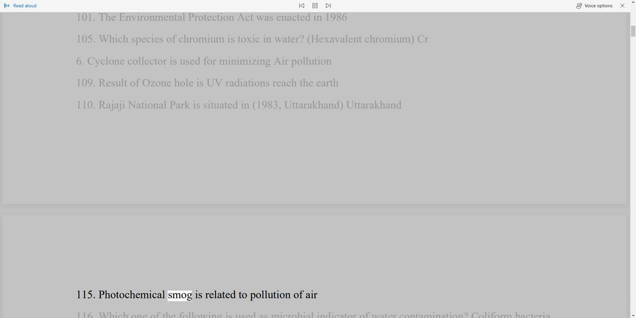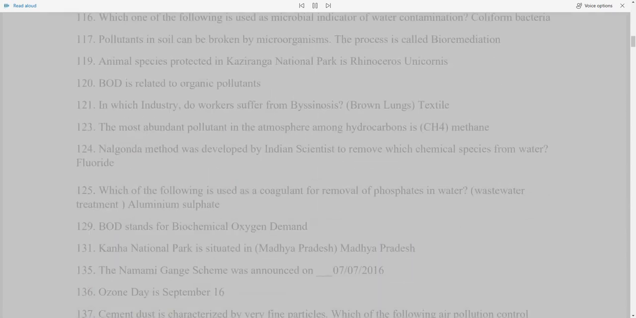115. Photochemical smog is related to pollution of air. 116. Which one of the following is used as microbial indicator of water contamination? Coliform bacteria. 117. Pollutants in soil can be broken down by microorganisms. The process is called bioremediation. 119. Animal species protected in Kaziranga National Park is Rhinoceros unicornis. 120. BOD is related to organic pollutants.